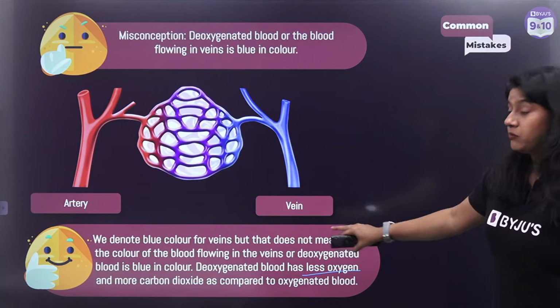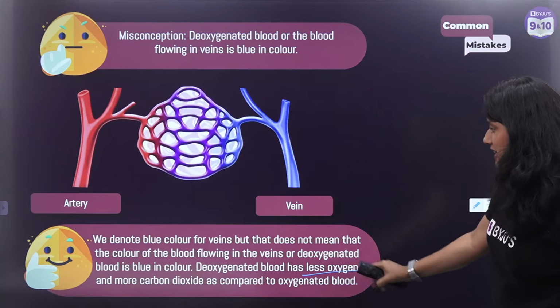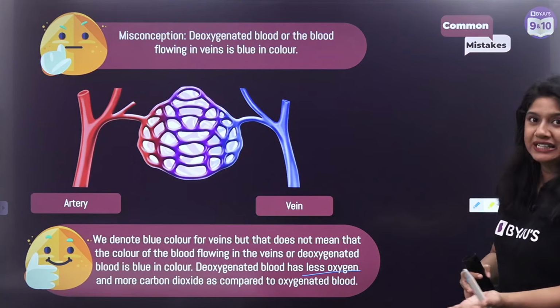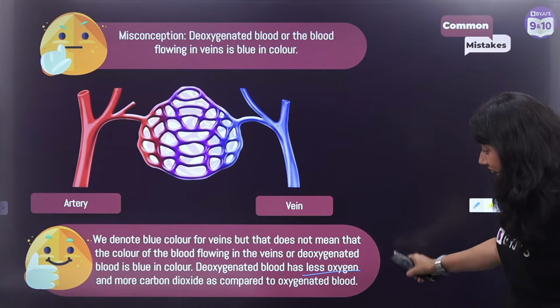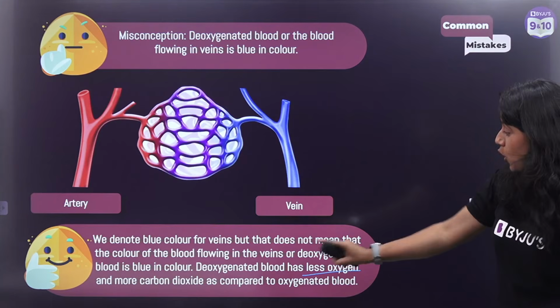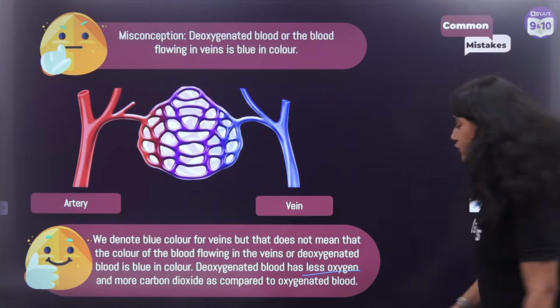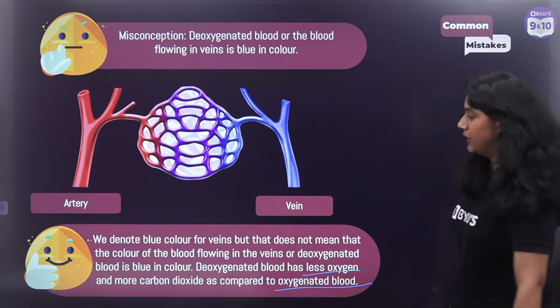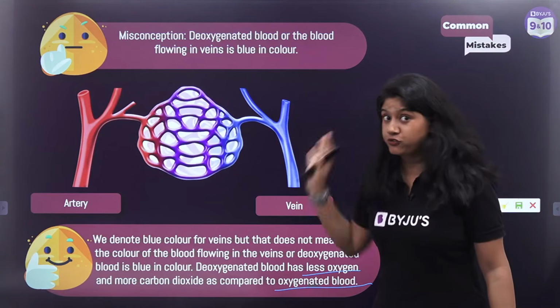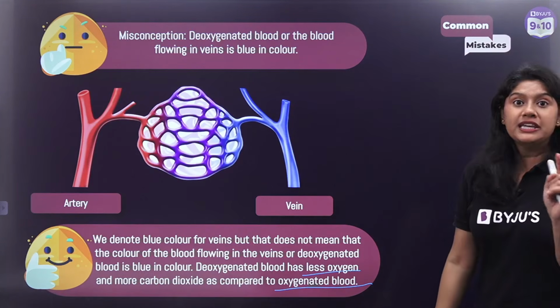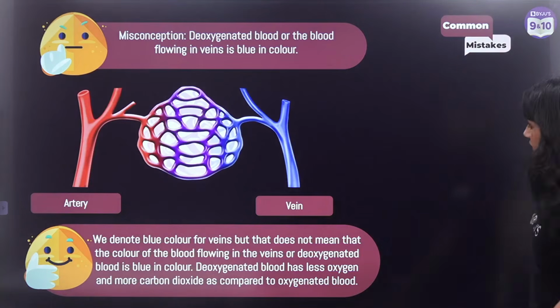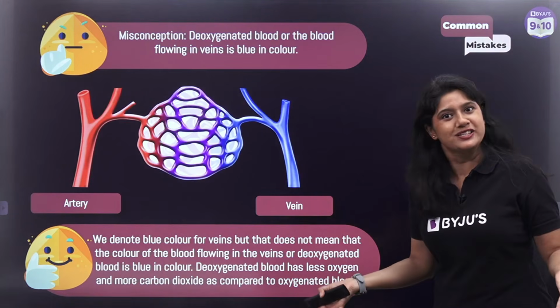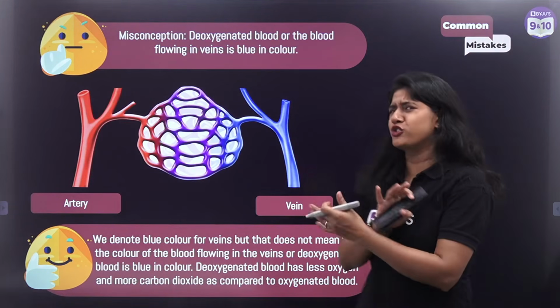It has less of the oxygen and more of the carbon dioxide as compared to the oxygenated blood. So that was a misconception, and of course this is the clarity. So please make sure to take this information and do tell your friends about it. It's a very interesting piece of information for all of us.